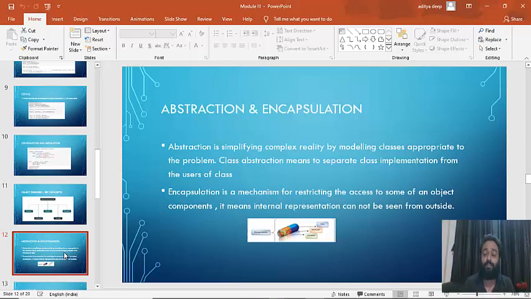Then the second thing is encapsulation. Actually, we have completed encapsulation in the last video itself. I did not tell you the actual name. We'll see the actual name now. Encapsulation is a mechanism for restricting access to some of an object's components. So what is an object component? An object component is a variable, or an attribute, or a method, or a function.